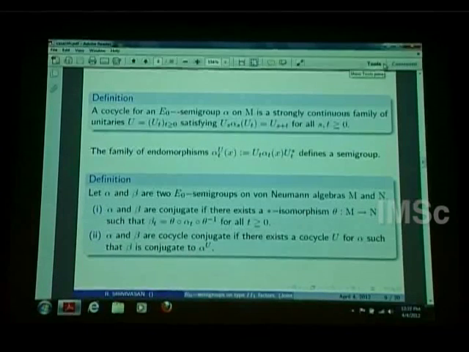So we say something is cocycle conjugate. They are not actually conjugate: alpha is conjugate to a cocycle perturbation of it. That is, alpha and beta are cocycle conjugate if there exists a cocycle such that you can form this perturbation, and beta is conjugate to alpha^U. So this is cocycle conjugate. Classifying up to conjugacy is beyond question, it's too difficult, so we talk about cocycle conjugacy.